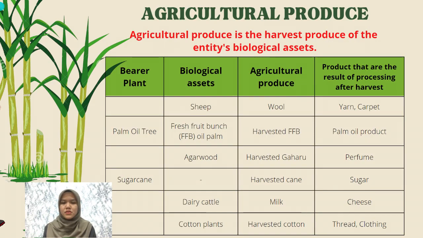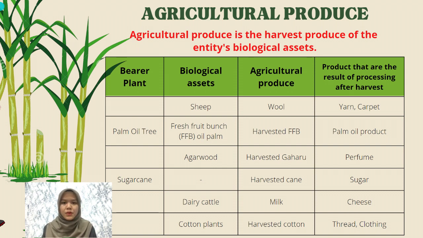Now we are moving to the agriculture produce. Agriculture produce is the harvest produce of the entity's biological asset. The table shows examples of agriculture produce. Based on the examples, we can differentiate clearly between the examples of bearer plants and biological assets for plants.